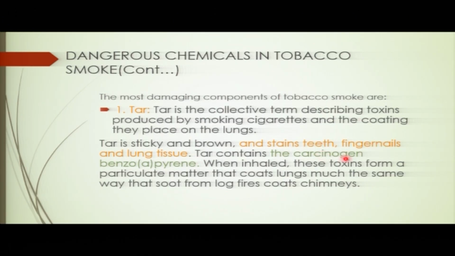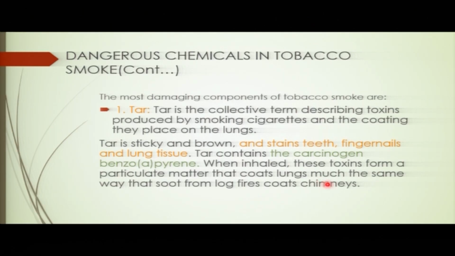Tar contains the carcinogen called benzopyrene. When you inhale this carcinogen, it is toxic. It goes and coats the lungs, covers the lungs, much the same way that soot from a fire coats chimneys.